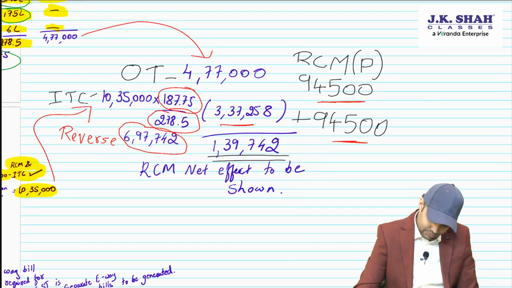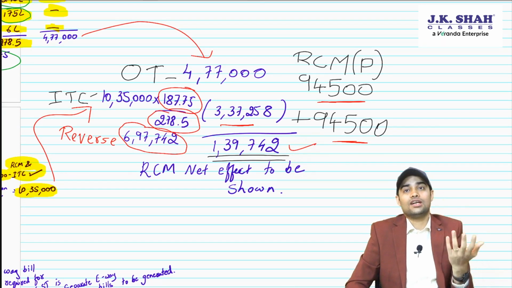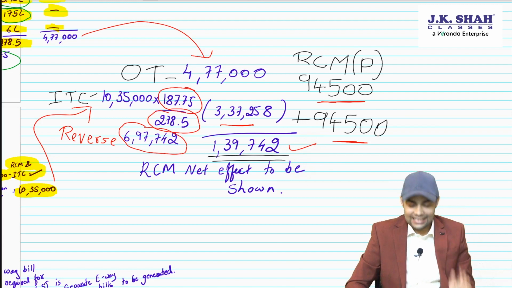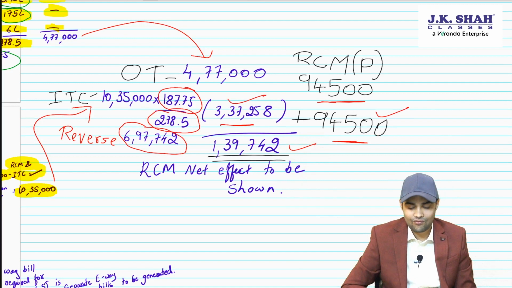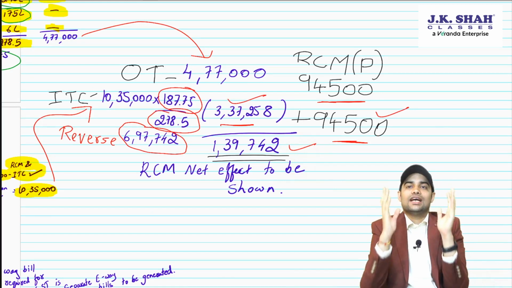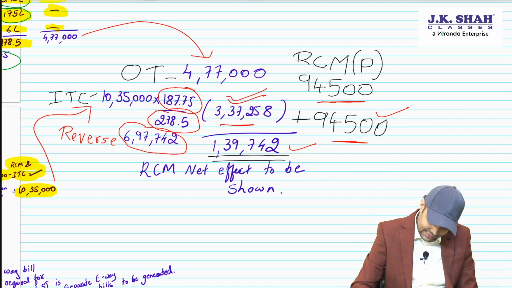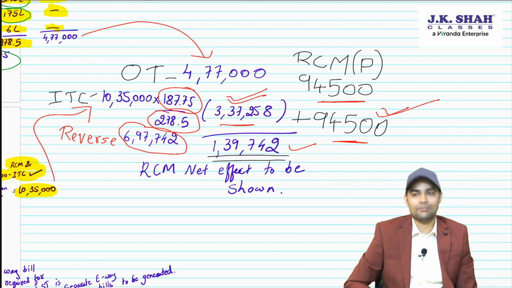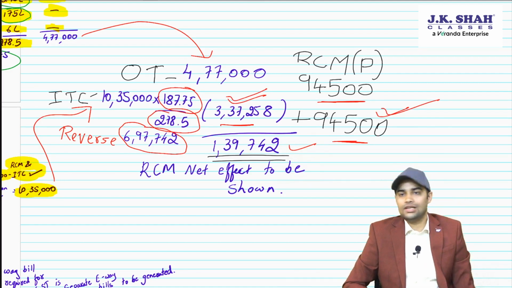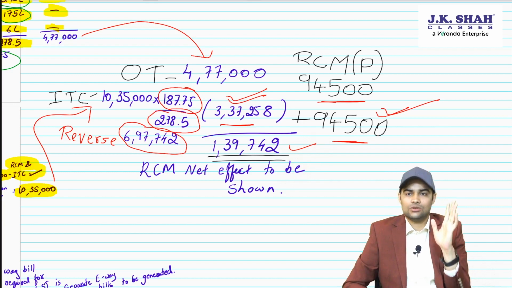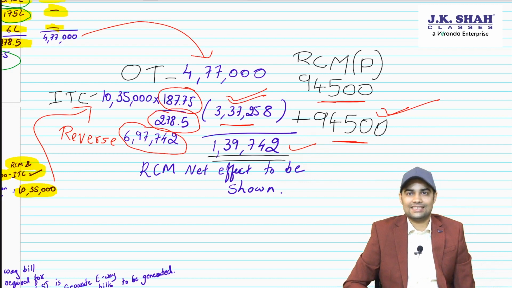1,39,742 is payable through e-cash ledger. And what have you used? E-credit. E-credit 337 plus 94,500. Add these two, that is what is paid through e-credit, because this is common ITC eligible and this is RCM ITC. As it is ITC for taxable product, fully eligible. So presentation needs to be kept in mind. Otherwise, arriving at the answer here was very, very simple.